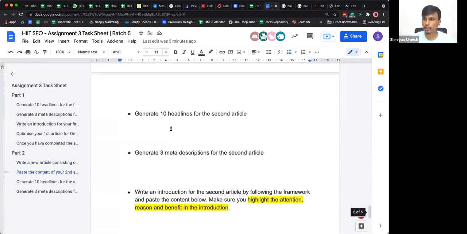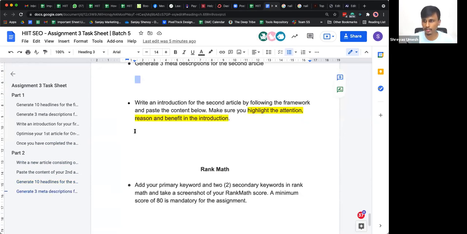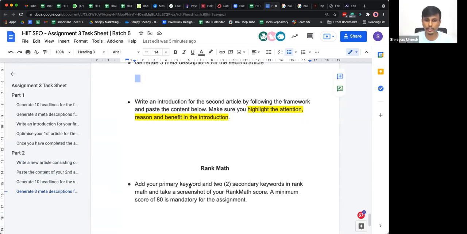Make sure you generate 10 different headlines for the second article as well, and choose one of them for your published article, and create 3 meta descriptions. Write the introduction, just copy paste the introduction part only here and highlight the attention, reason, and benefit. And make sure this particular article also has a Rank Math score of 80 plus.